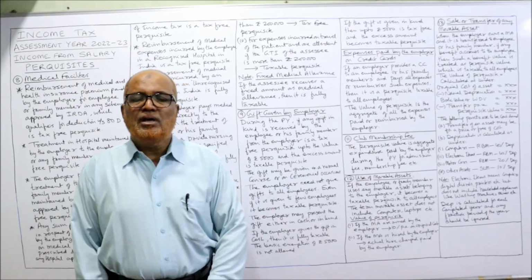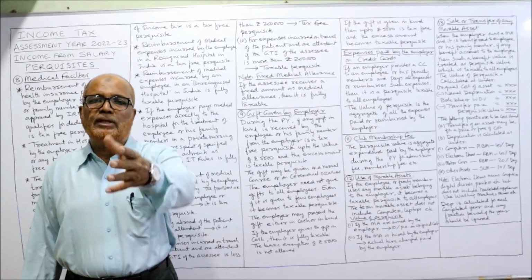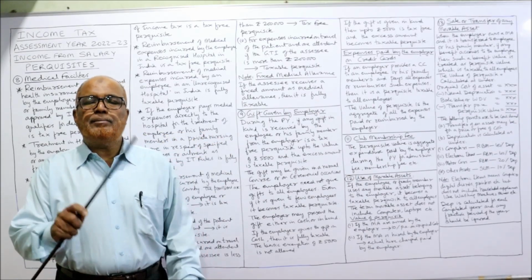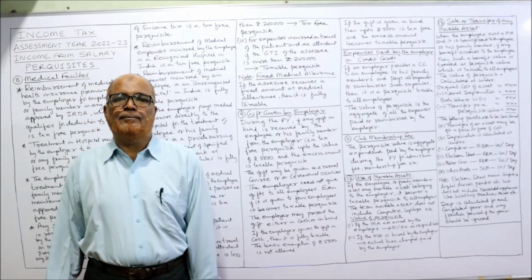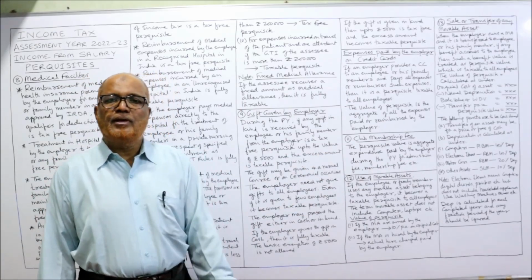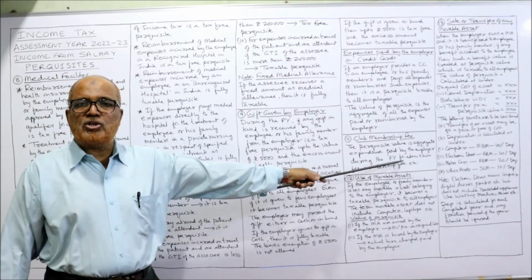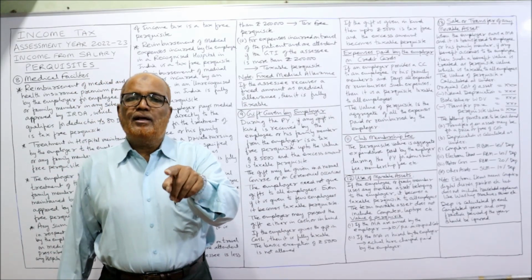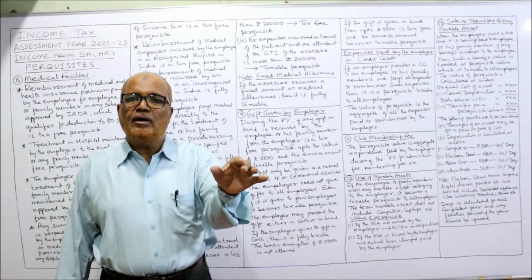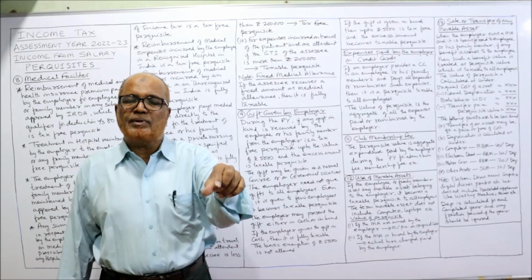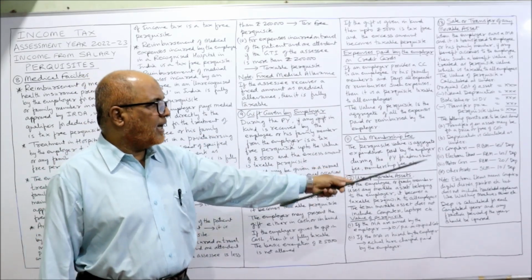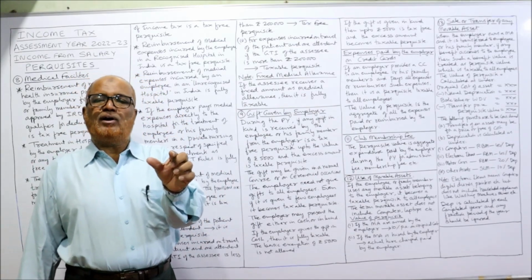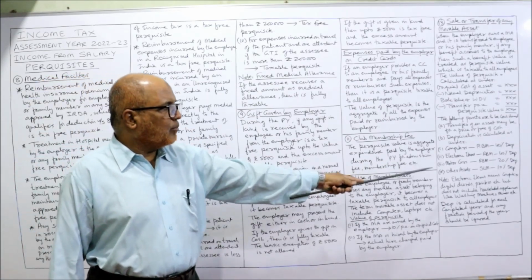For example, in computers, if computers are sold by the employer to the employee, then depreciation will be calculated on RBM. RBM stands for reducing balance method. The rate of depreciation is 40%. So in the coming problems we come across this situation where the employer has sold a computer to the employee. You must remember that we have to depreciate the computer by following RBM, the reducing balance method, at the rate of 40%. Secondly, electronic items. For electronic items also the same, reducing balance method we have to apply, and the rate of depreciation is 40%.